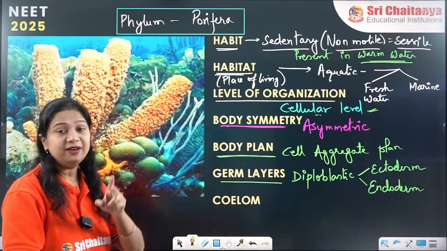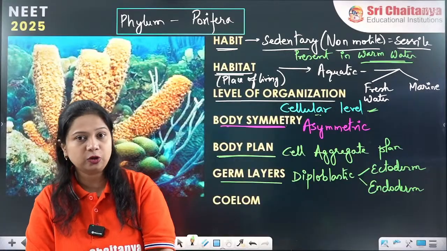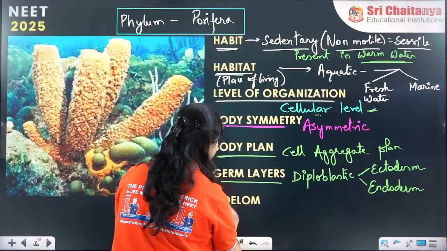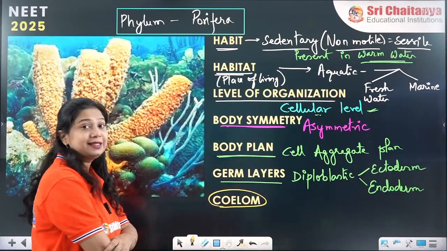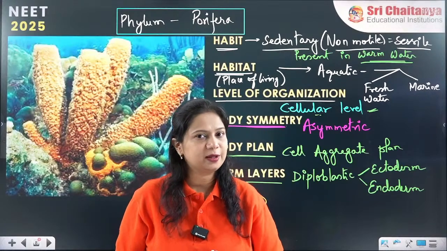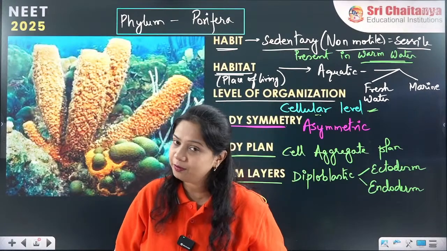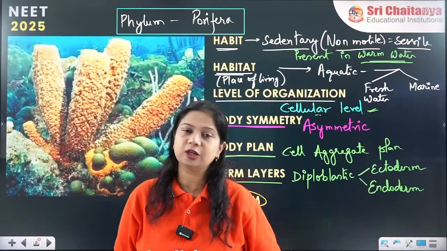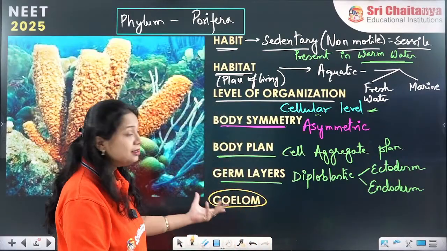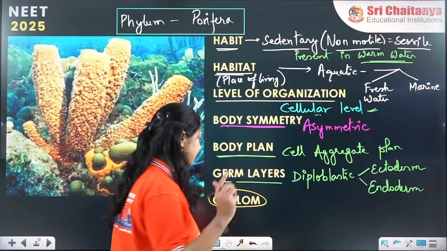Because they have only two germ layers, ectoderm and endoderm. Now coelom, or the body cavity, this is another one. Coelom, I have told you, if you remember, will be present in the organisms with 3 germ layers. Below 3 germ layers, no true coelom or body cavity will be present.